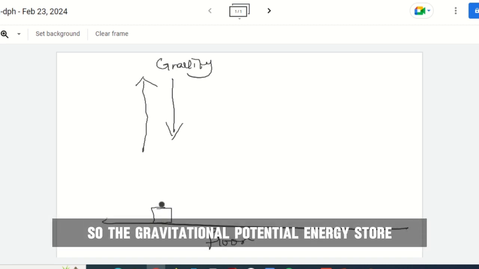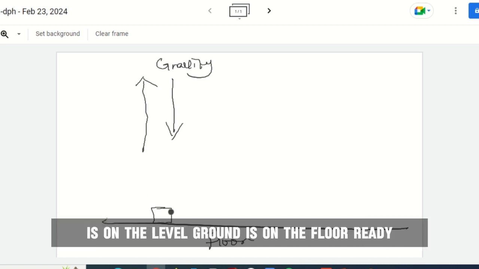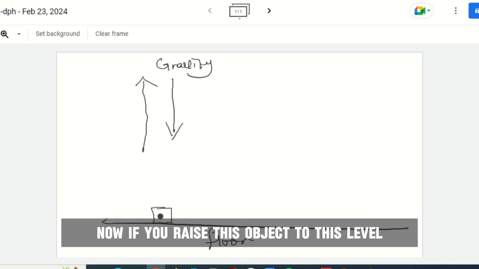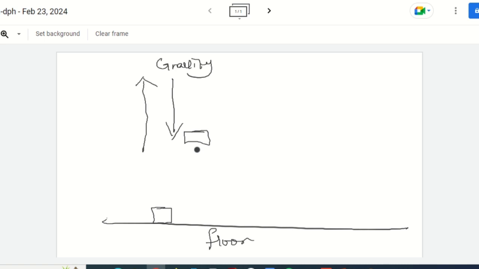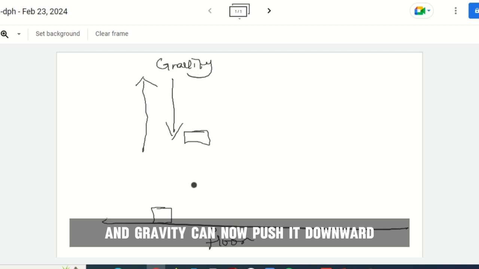So the gravitational potential energy store of this object is 0. Why? Because it's on the ground. It's on the level ground. It's on the floor already. It cannot go more downward. Now, if you raise this object to this level, then you have granted it a level of gravitational potential energy stored, and gravity can now push it downward.